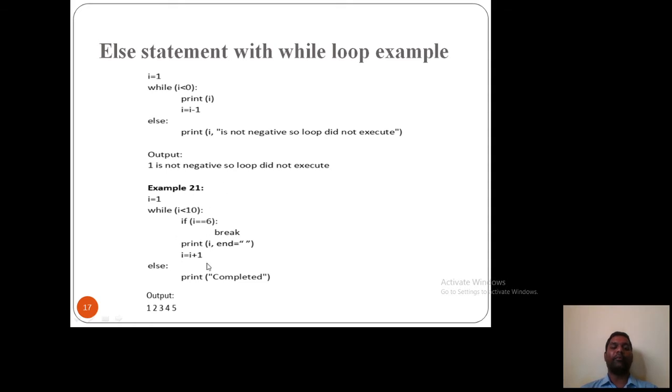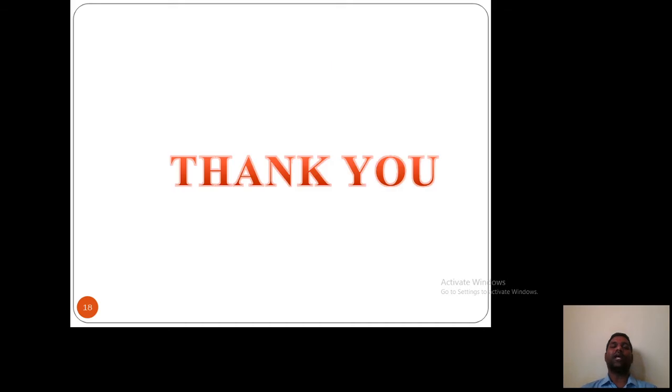Here is a loop with a break. i = 1, while i less than 10, if i is equal to 6, break. That means it will print 1, 2, 3, 4, 5. When i becomes 6, we hit the break, and the else condition will not get executed. So I will get only 1, 2, 3, 4, 5. This is how we can use an else statement with the while loop. That's all for the PowerPoint presentation.